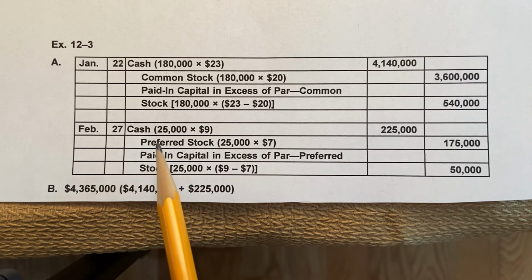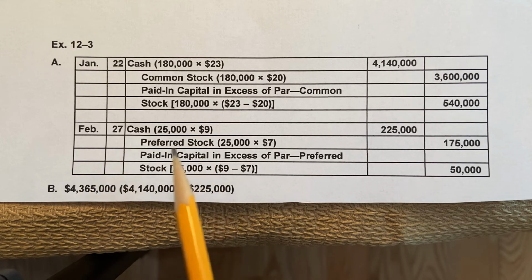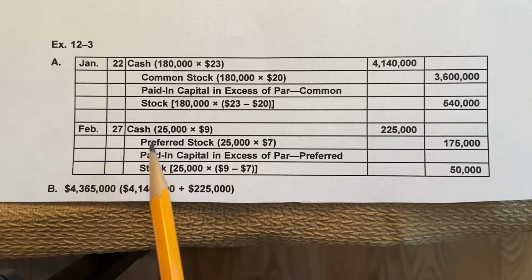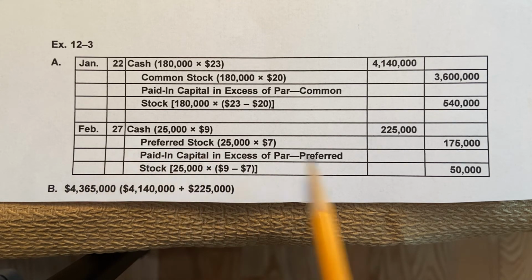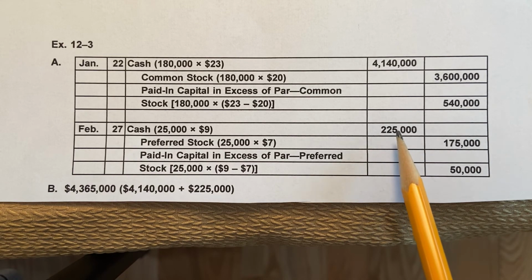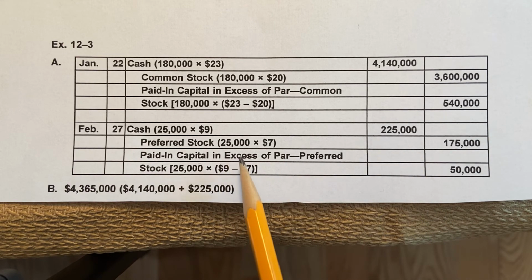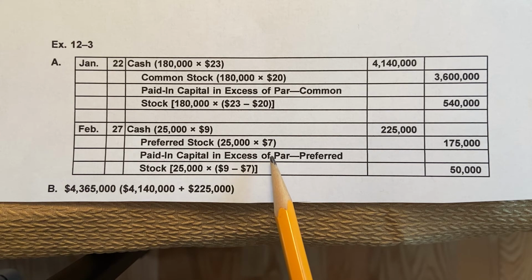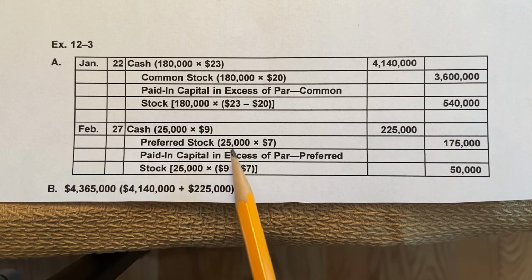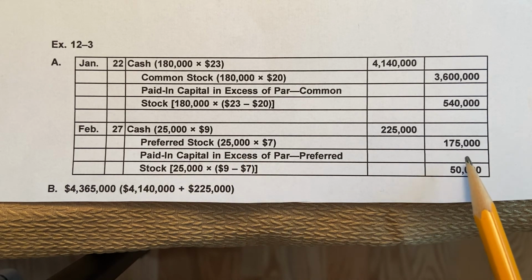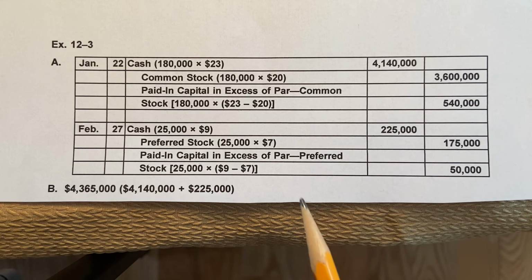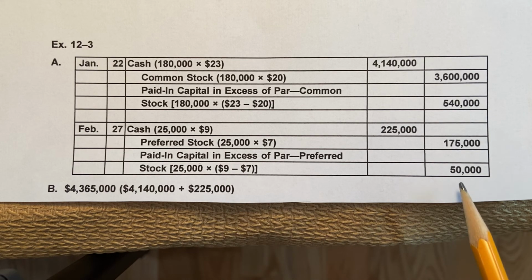The second transaction relates to the preferred stock. Again, they sold it for $9 per share. They issued 25,000 shares. So that's where that cash went up for. Notice the preferred stock went up by the $7 per share, that's the par value. So again, you always use the par value times the 25,000 shares to get that number. And then the excess, the difference, the up and above, the 9 minus 7, which is $2, times the 25,000, which is 50 grand, goes to paid in capital.